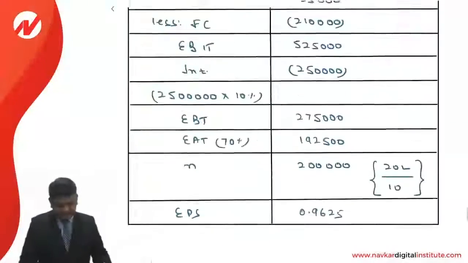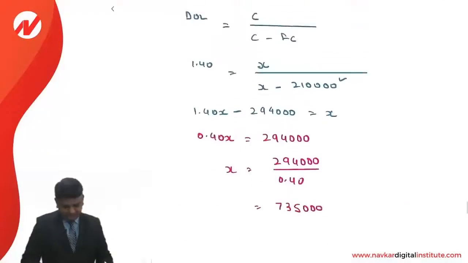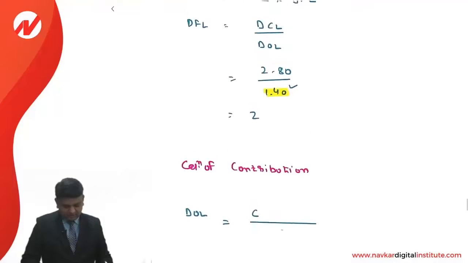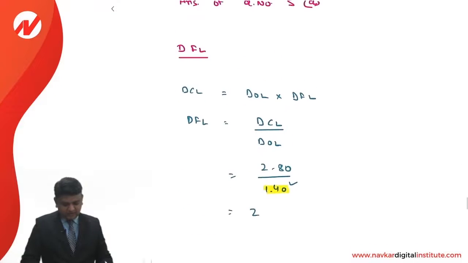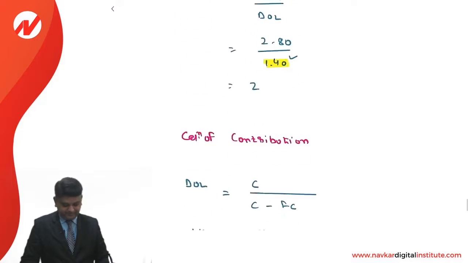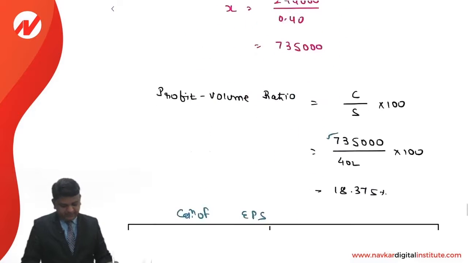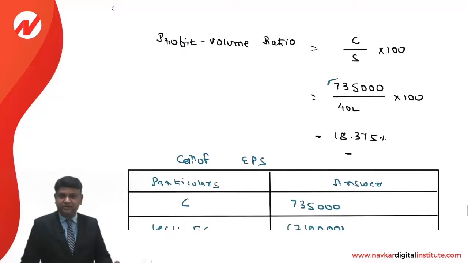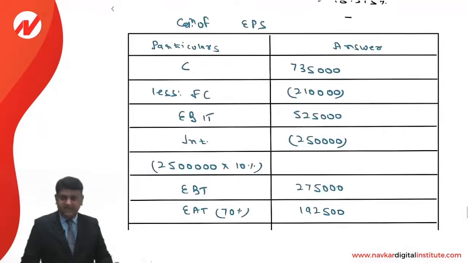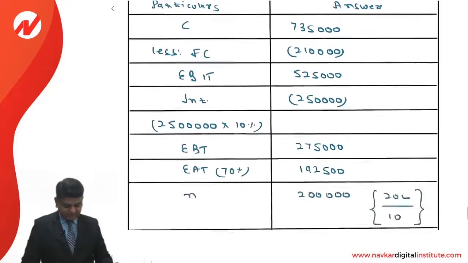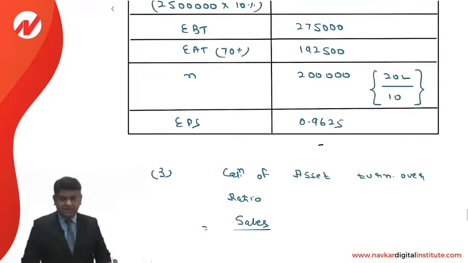I am summarizing the entire answer, dear students. First of all, we have made the calculation of DFL using the information of DOL and DFL. Then we have made the calculation of the contribution so that we can compute the profit volume ratio, and that comes to 18.375%. Next is the earning per share calculation, that is 0.9625.